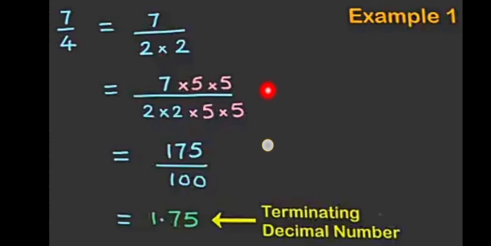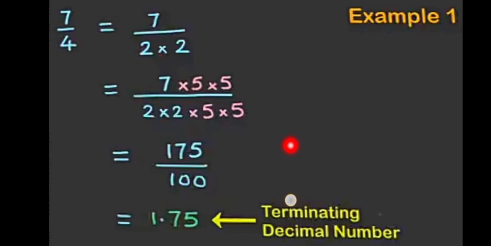Therefore, we multiply the numerator by 5 and the denominator also by 5. Otherwise, even if you multiply by one more 5, the value will be the same. We get 175 upon 100.